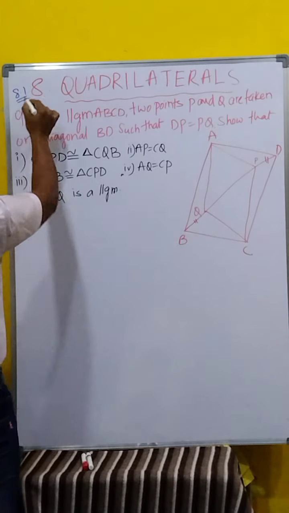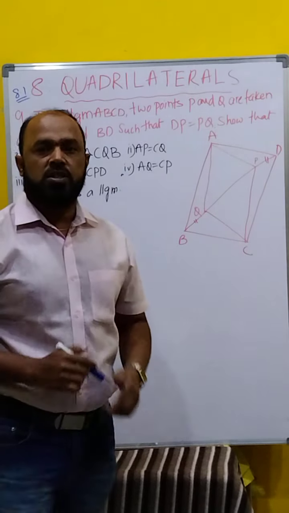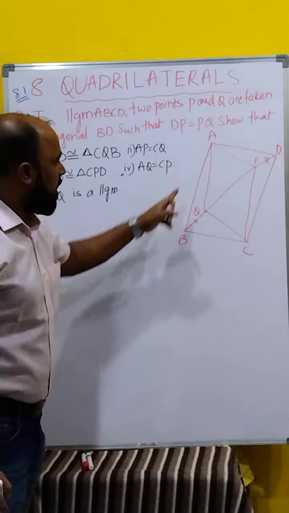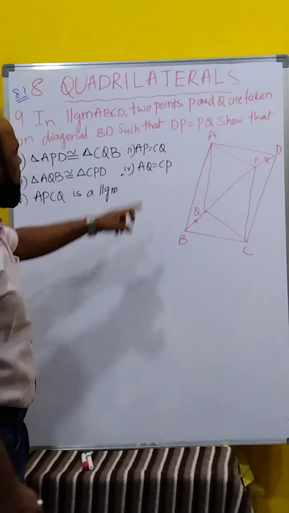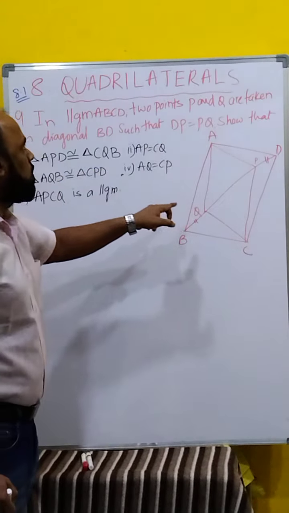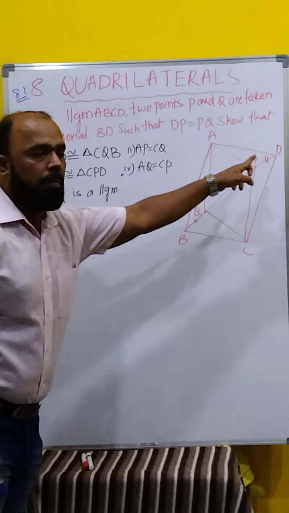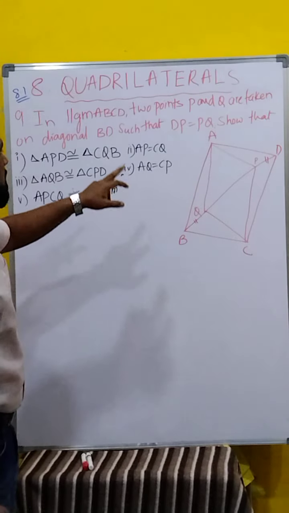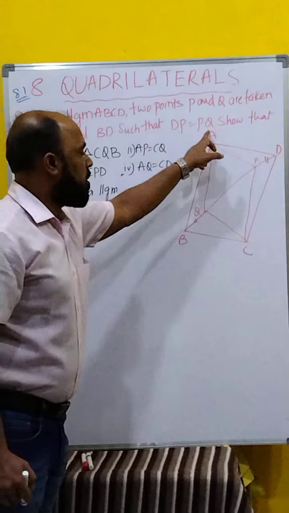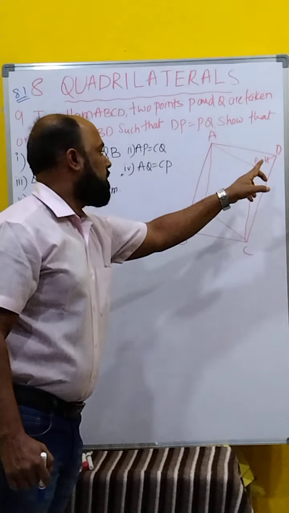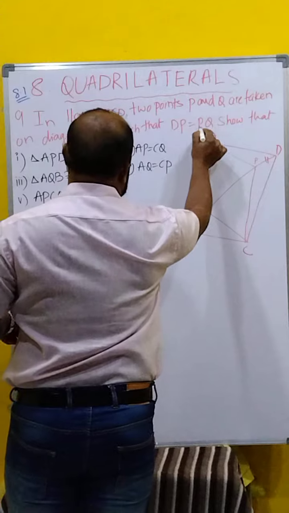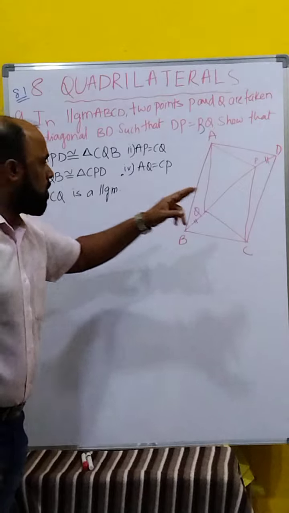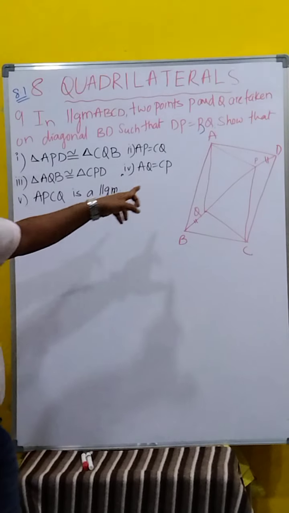Okay, I'll read the question. First we'll understand the question, then we'll go for proof. In a parallelogram ABCD, two points P and Q are taken on diagonal BD such that DP is equal to BQ. This is given. Show that we have to prove triangle APD